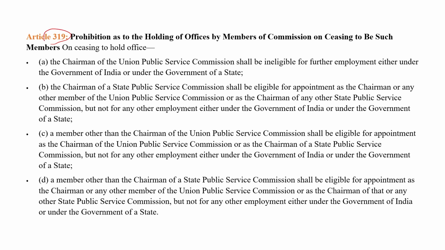Next, Article 319 explains the provision as to holding of office by members of the Commission on ceasing to be such. The chairman of the Union Public Service Commission shall be ineligible for further employment either under the Government of India or the Government of a State. If he is a member of the Union Public Service Commission, or if he has retired as a member, he is ineligible to work under the Government of India or the Government of a State. But a member of a State Public Service Commission is eligible to work under the Union Public Service Commission.